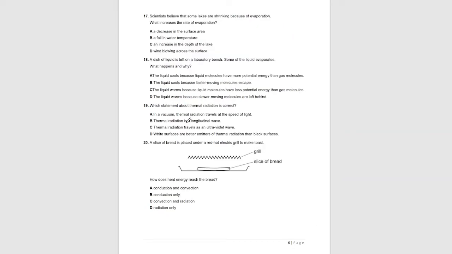Question 17. Scientists believe that some lakes are shrinking because of evaporation. What increases the rate of evaporation? An increase in temperature or an increase in the surface area increases the rate of evaporation. A decrease in surface area will decrease the rate of evaporation because surface area is directly proportional to the rate of evaporation. A fall in water temperature will not increase the rate of evaporation.